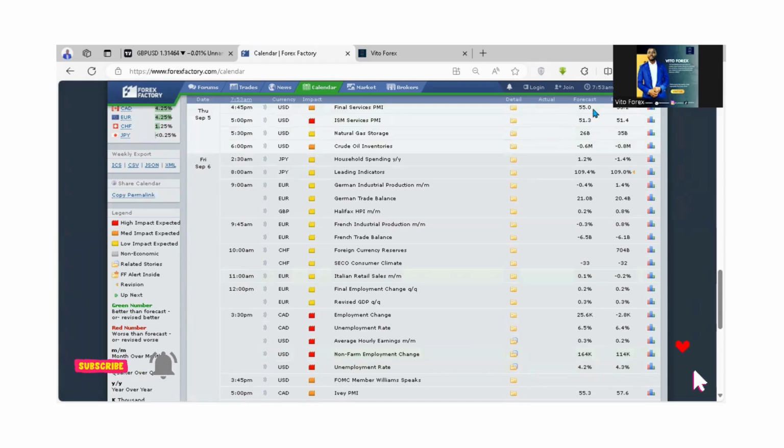And when you look at the forecast of what the economists think this time around, we shall have 164,000 net new jobs added. So we shall be waiting upon the actual. We shall be looking at what happens when the reading, supposing of the non-farm employment change, is less than what is forecasted. Because when it comes to trading high impact news, we look at what the actual data is showing against the forecast. So this is the measure of how we shall trade.